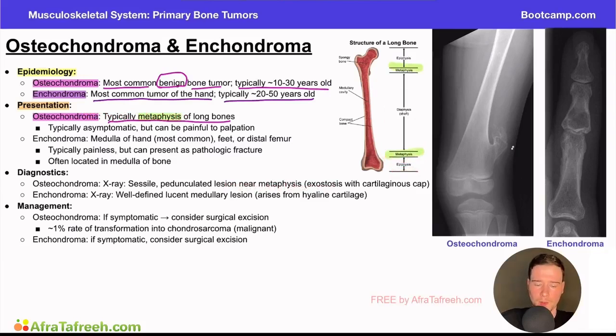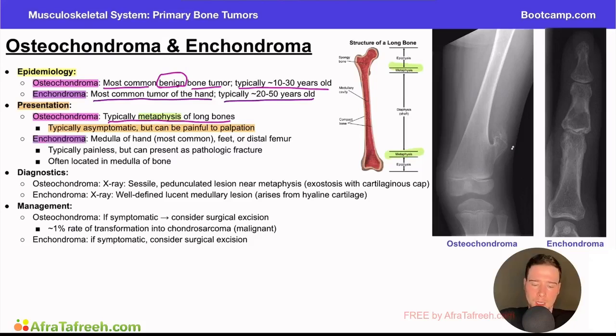And a key point about these bone tumors is that they're typically asymptomatic, but they can be painful to palpation. That is to say, a patient does not always come in with an obvious presentation, right? They don't always come in and say, hey, I think I have a bone tumor, right? It could be asymptomatic. They could come in with much lighter symptoms and say, hey, I've noticed a bump around my knee joint. And it's your job as the clinician to ask further questions and do a physical exam and realize that this may or may not be tender to palpation for the patient.